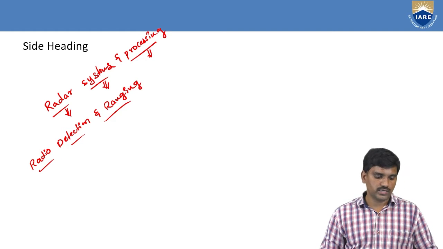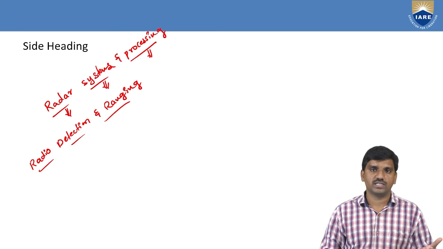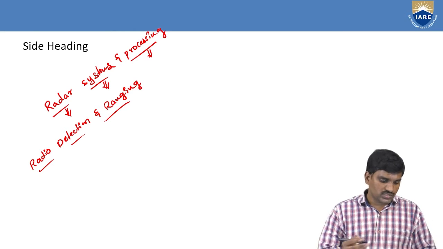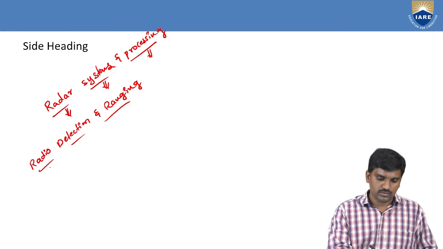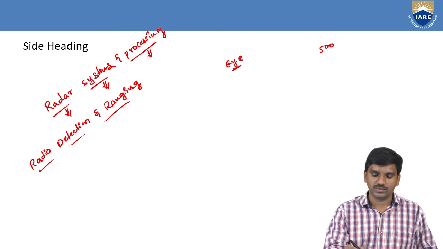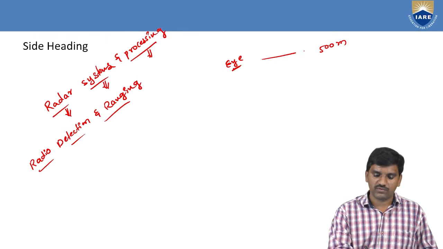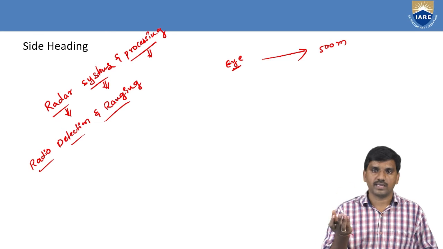What is a radio frequency signal? What is the meaning of detection and ranging? First of all, generally, let us compare radar with our eye. In general terms, up to 500 meters we are able to see with our eyes.